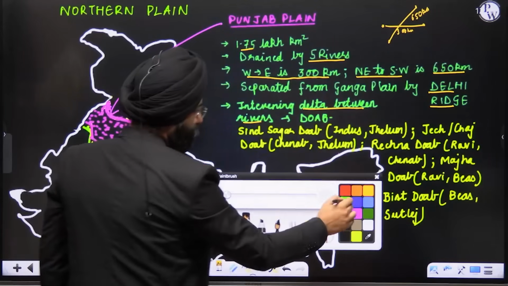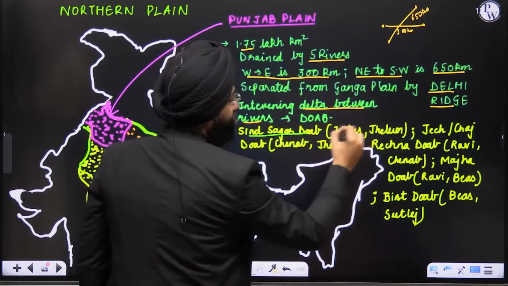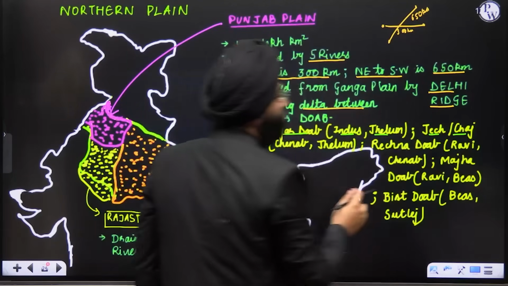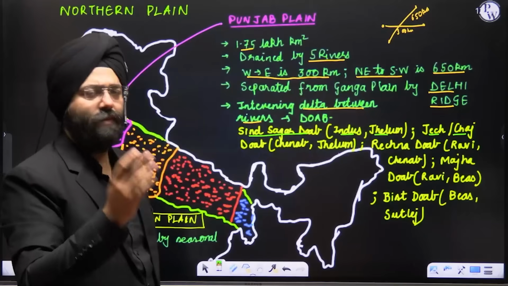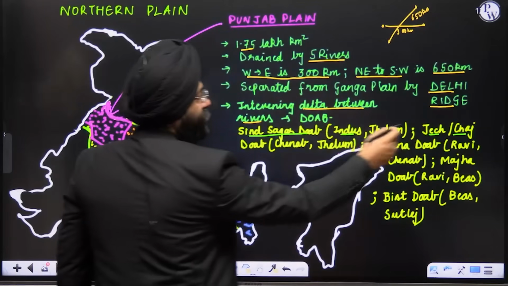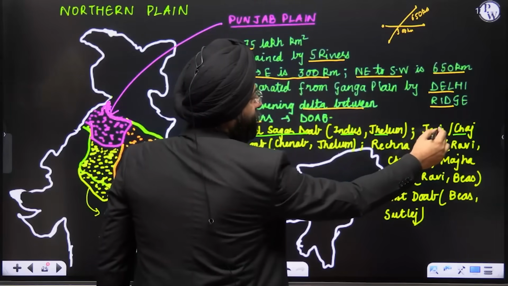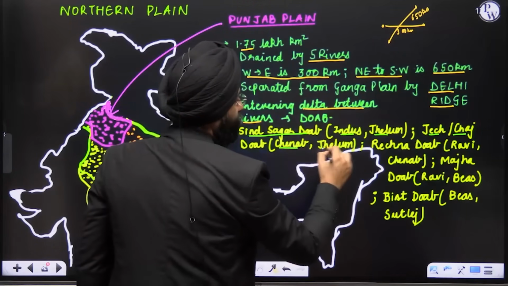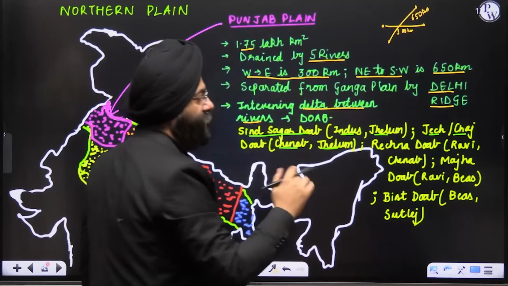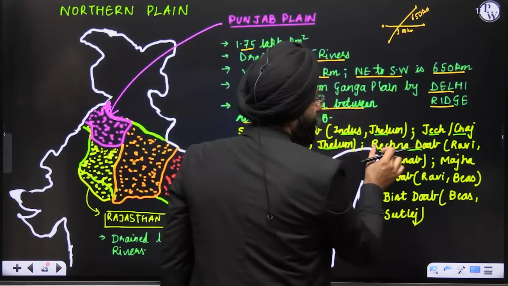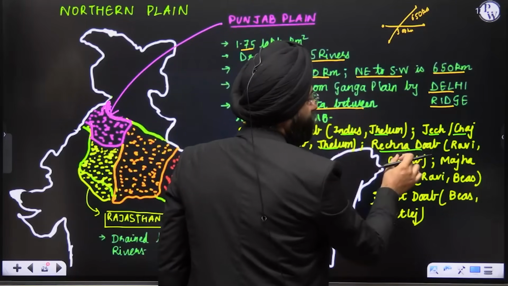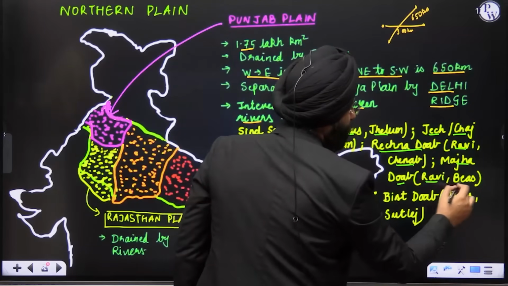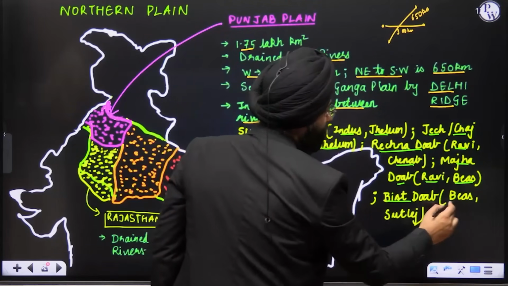Sindh Sagar Doab between Indus and Jhelum. Then there is Jech or Chhaj. Jech or Chhaj, same thing. Based on the word you can understand. Jech means Jhelum, and Chhaj means Chenab. So Chenab and Jhelum. Rachna, again, based on the name you can understand. R for Ravi, CH for Chenab. Ravi and Chenab. Majha, between Ravi and Beas. Bist, between Beas and Satluj.